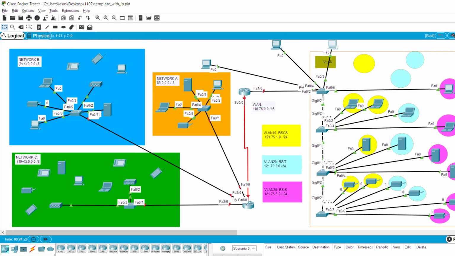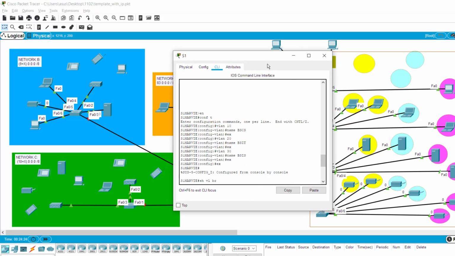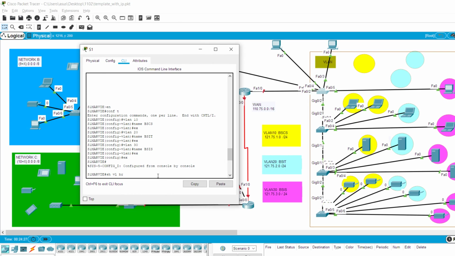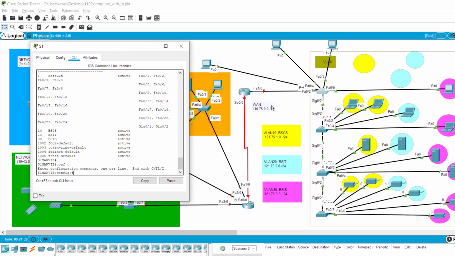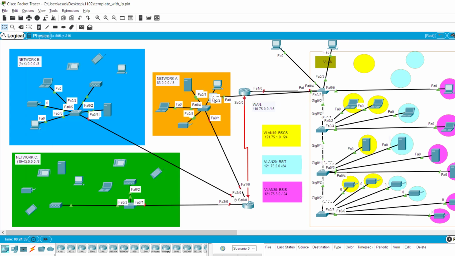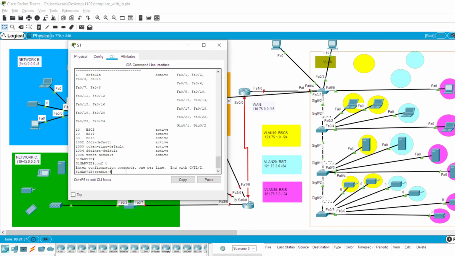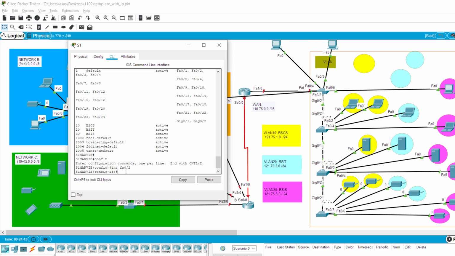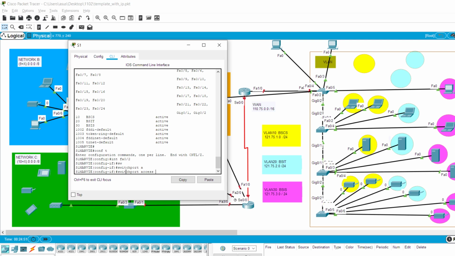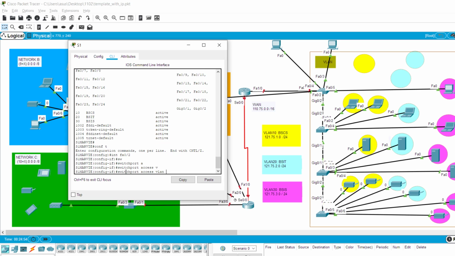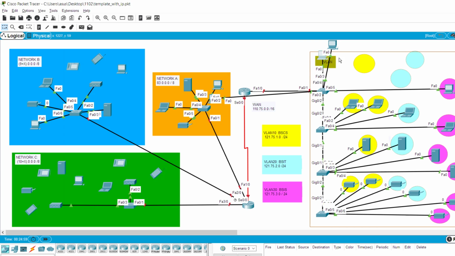So let's add them. Let's open the switch again. So we're here in the hashtag mode. So we'll go to the configure T. And then we'll go to the interface of 02. So let's do this quickly. Interface FA02. We're inside. We are going to switch port. So switch port, you type SW tab, access tab, VLAN tab.